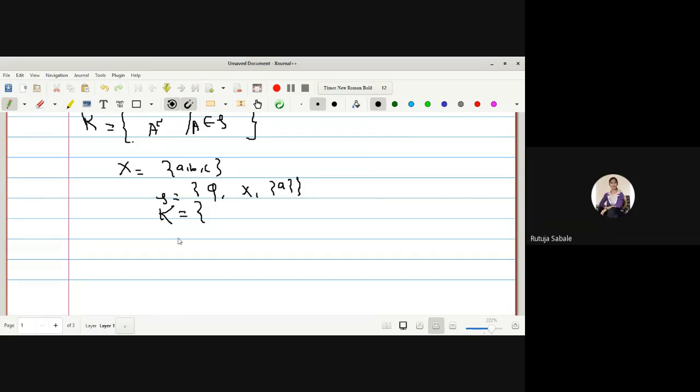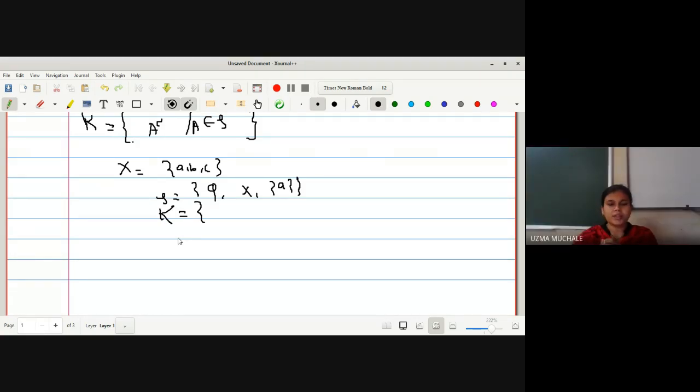Complement of phi is X, complement of X is phi, and complement of {a} is {b, c}. So that is our family K. I will write this as: complement of phi is X, this is phi, and this is {b, c}.